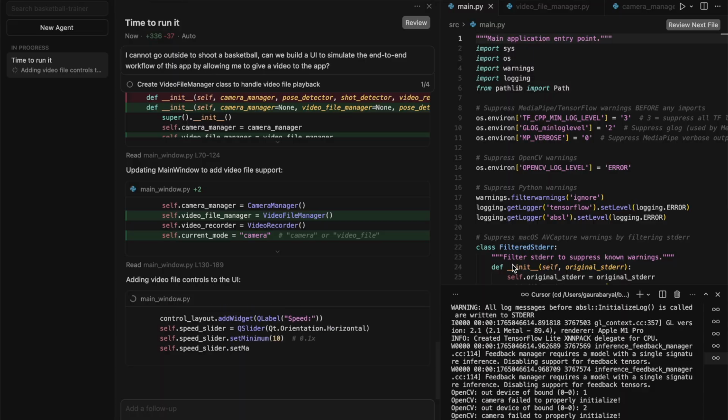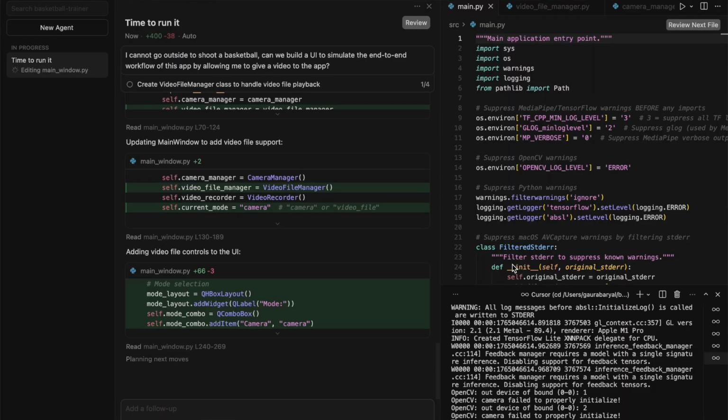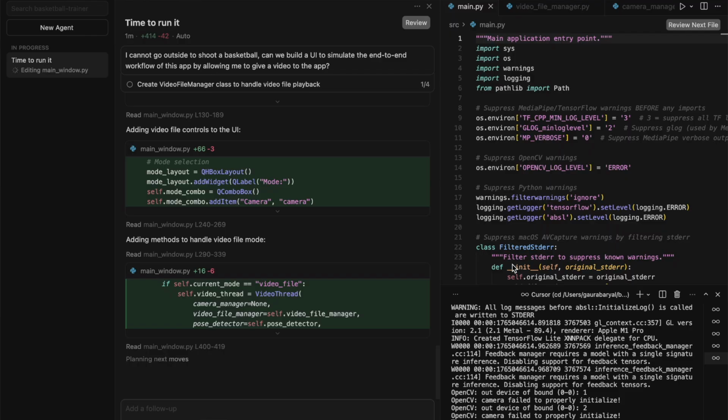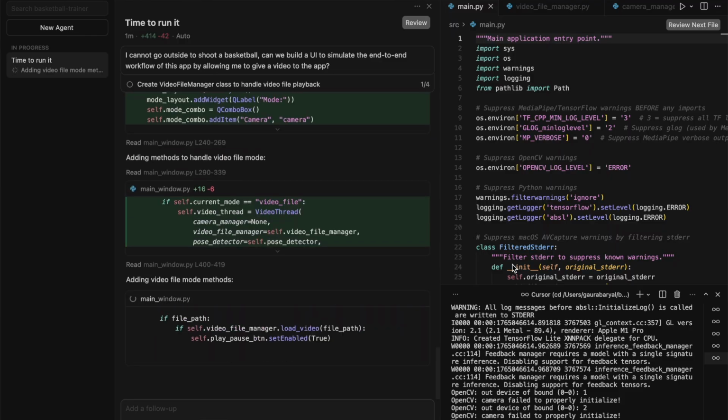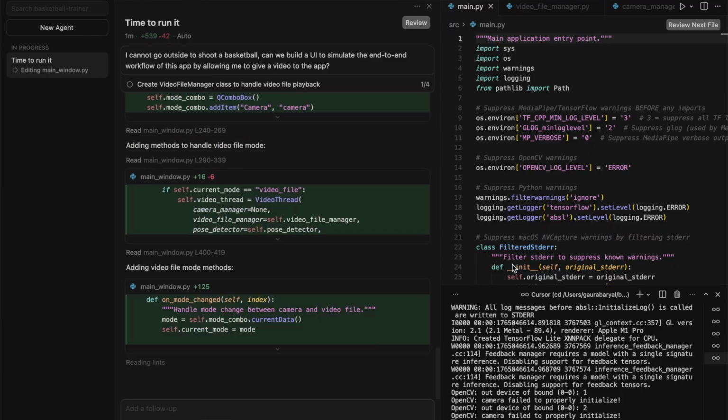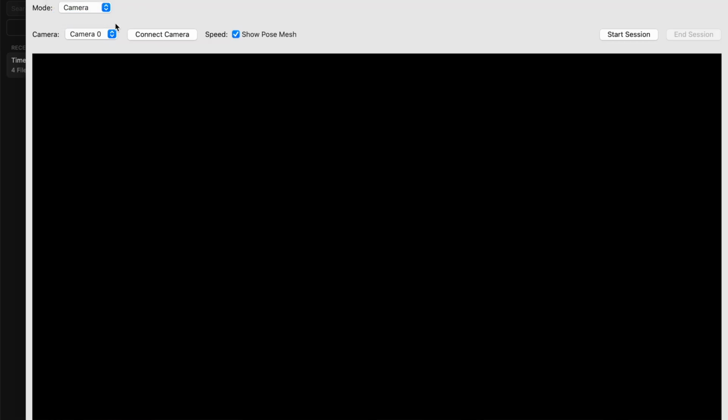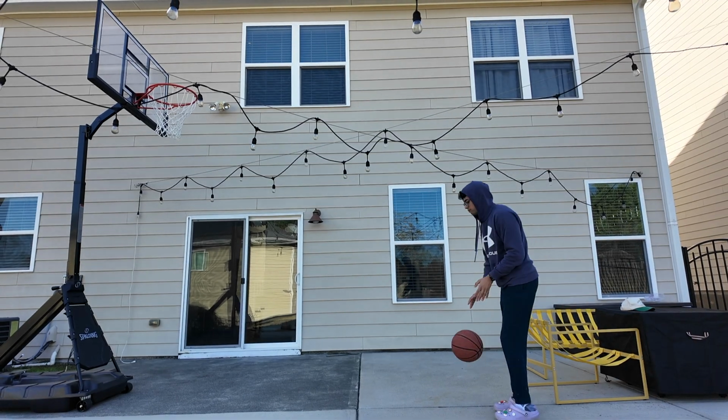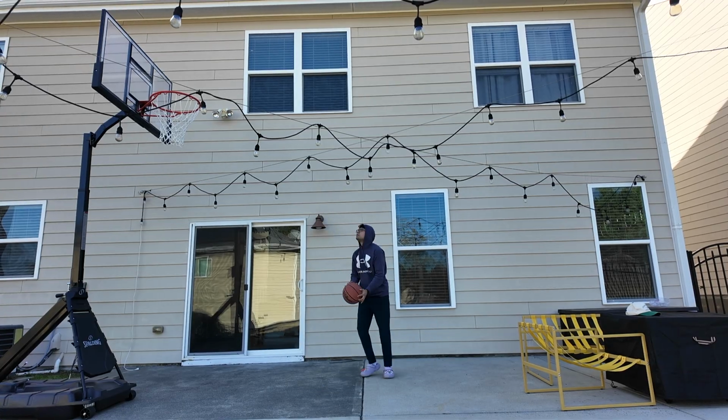So while I encountered this issue, it occurred to me that I don't want to go outside and shoot the basketball hoop every single time to actually test this thing. So I wanted to create a way to actually feed this application a video file of me shooting a ball a couple of times and then run analysis on that video file, assuming later when I switch to camera mode and take it outside for a spin, it will work very similarly. So then that's what I prompted Cursor to do, and it added a video mode. Very conveniently, I found a video of me shooting a couple of shots in the past. So in the meantime, I use that video to test out this application.